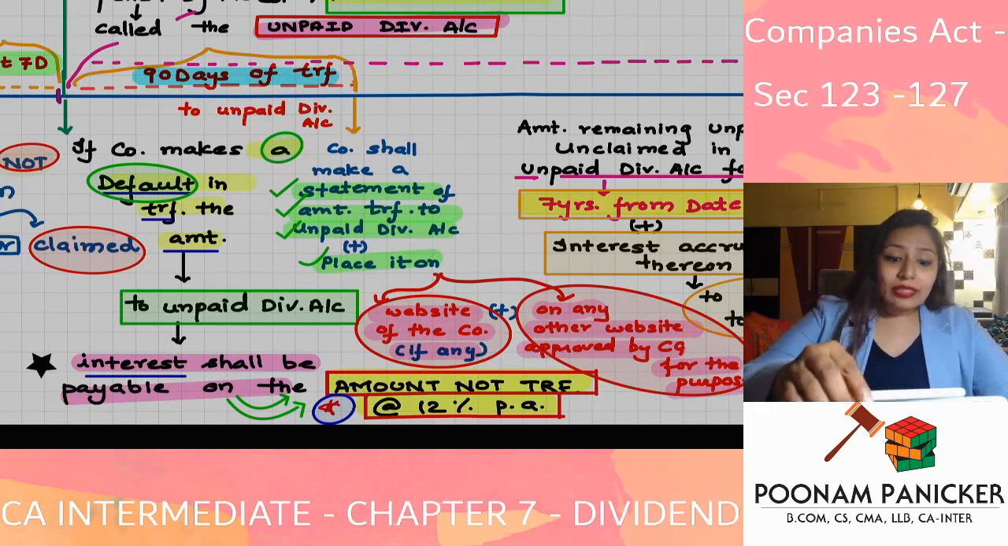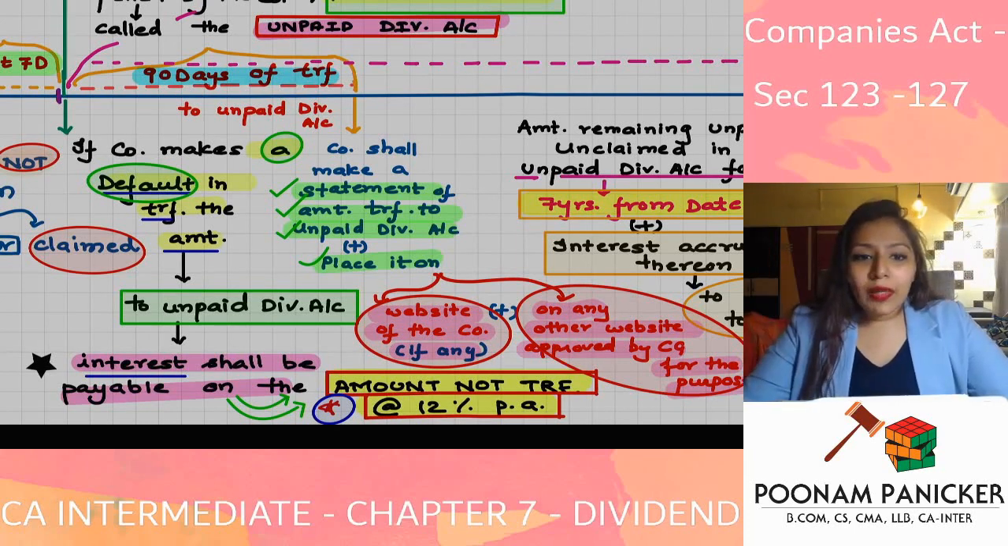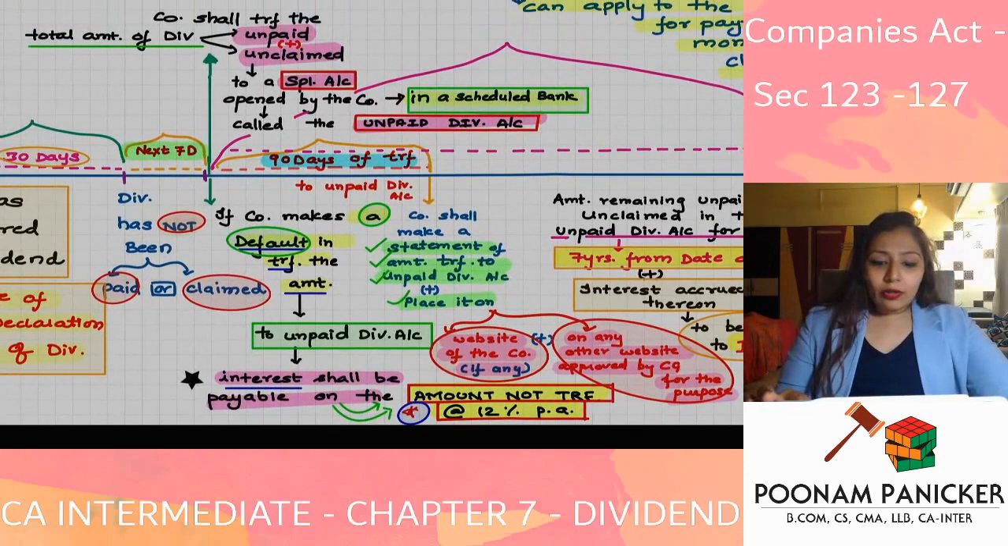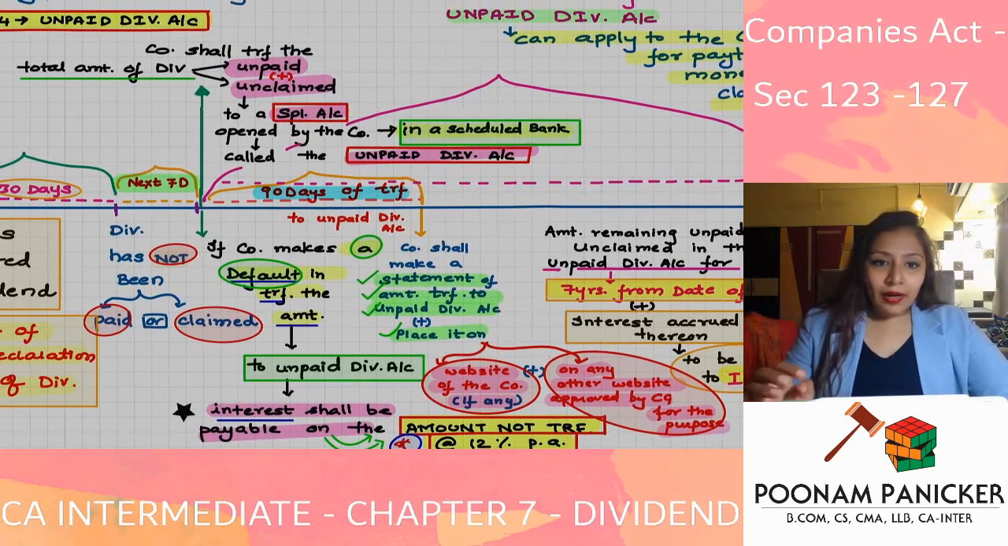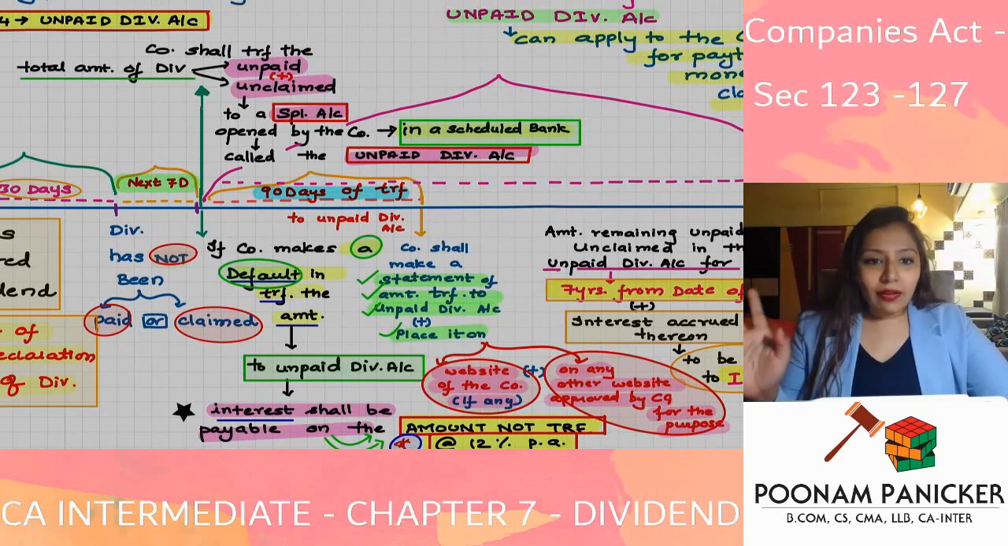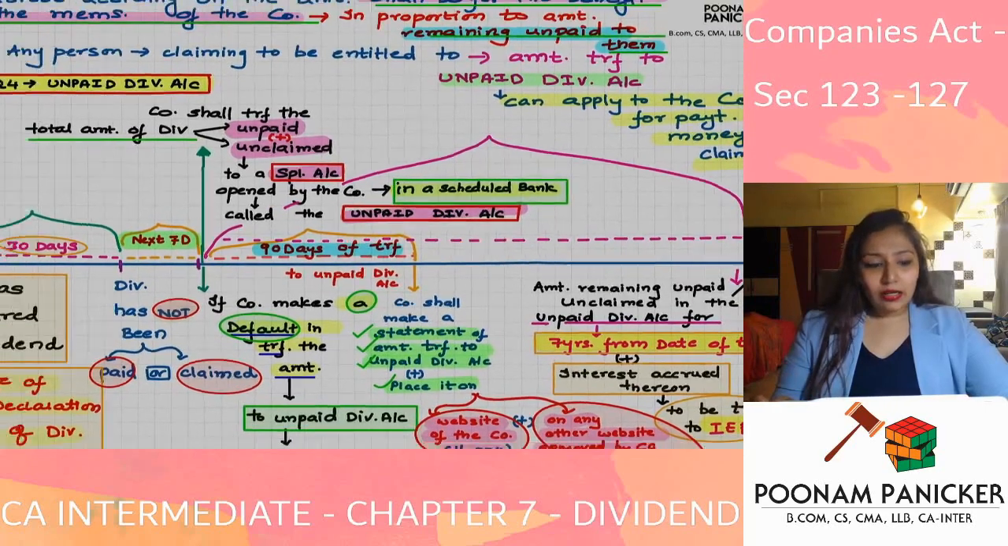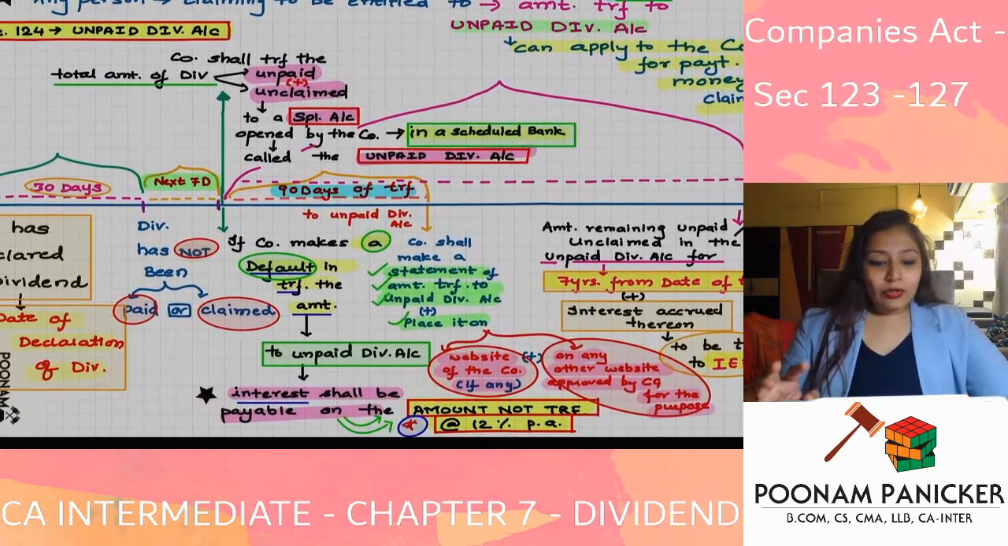So what is this statement? This statement is basically going to give an idea with respect to whose money is unpaid, which shareholders' money is unpaid. That statement is made within how many days of transfer to the unpaid dividend account? Within 90 days of transfer to the unpaid dividend account. And that will be put on the company's website and some other website if it is approved by the central government. So that is the point.